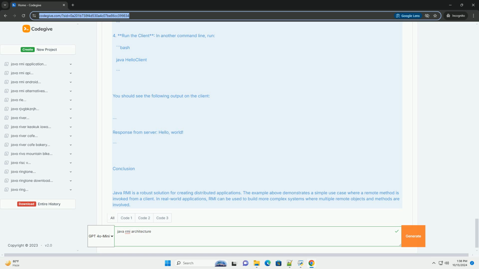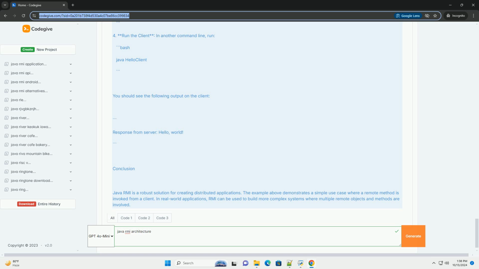Steps to create an RMI application. 1. Define the remote interface. Create an interface that extends java.rmi.Remote and declares remote methods. 2. Implement the remote interface. Create a class that implements the remote interface. 3. Create the RMI registry. Start the RMI registry so that clients can look up the remote object. 4. Create the server. Create the server application that binds the remote object to the RMI registry. 5. Create the client. Create the client application that looks up the remote object and invokes methods on it.